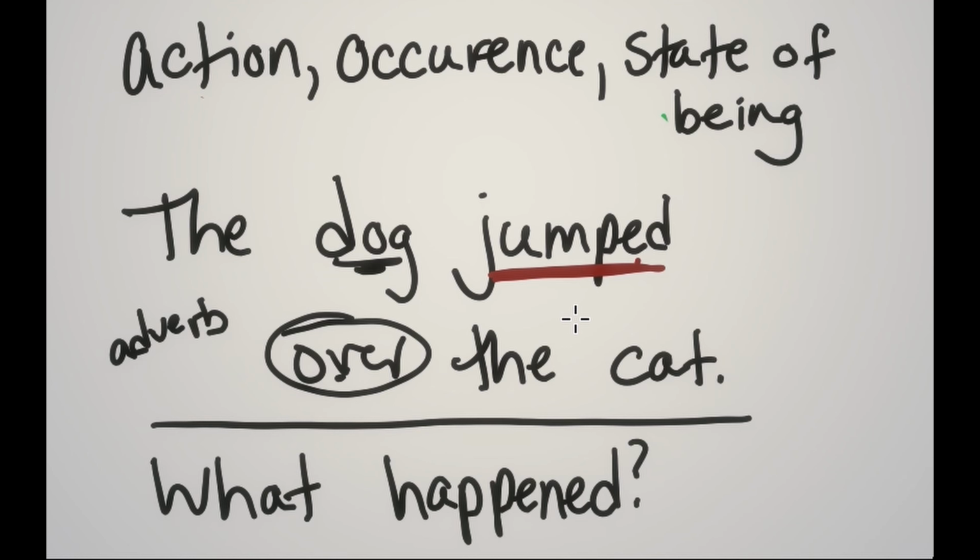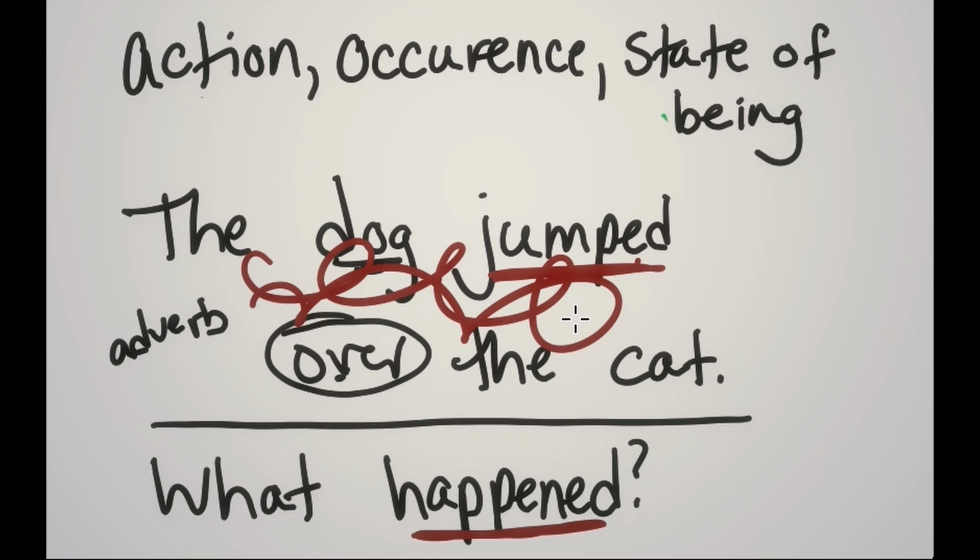Okay, now we move on to this one. "What happened?" This is what the cat's saying. Well, there's a verb here, and it is the word happened. This is a word of occurrence, because, like I said, an action happened and we didn't see it. We'll just pretend that we didn't know this happened. We just have the cat's point of view. An action occurred, indicated by this word happened.